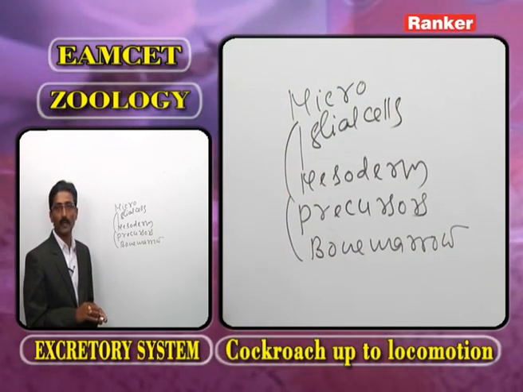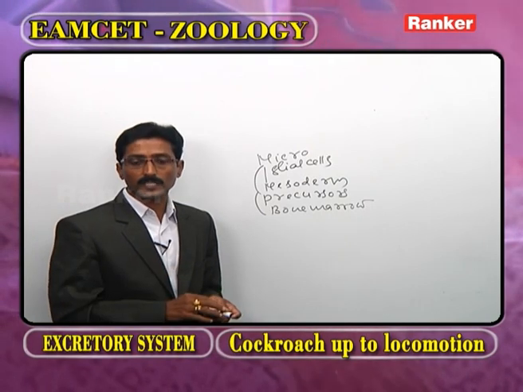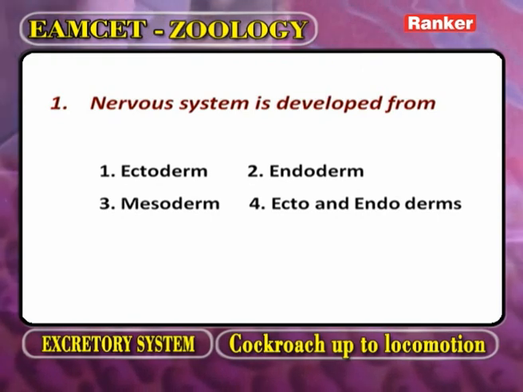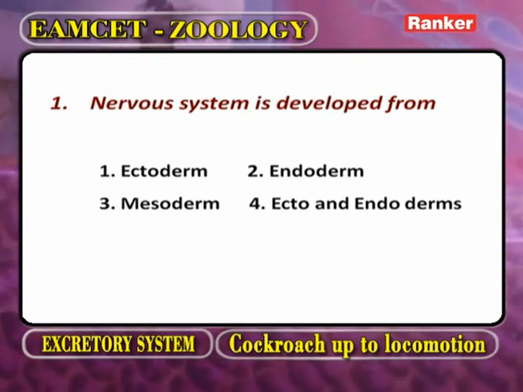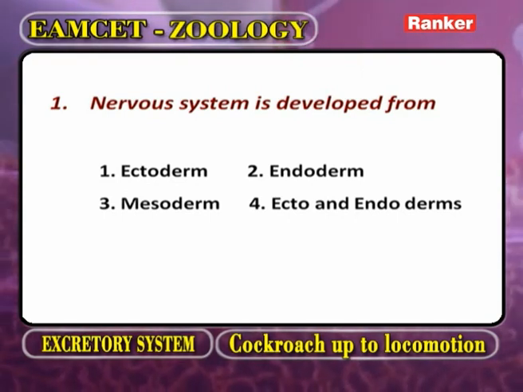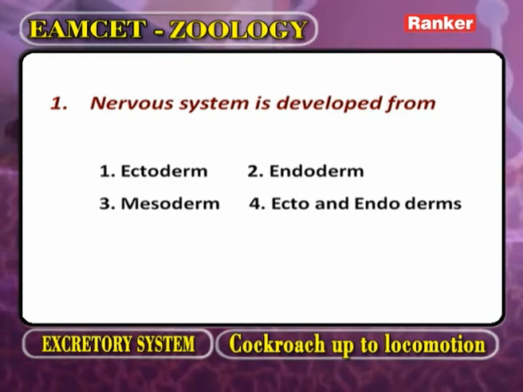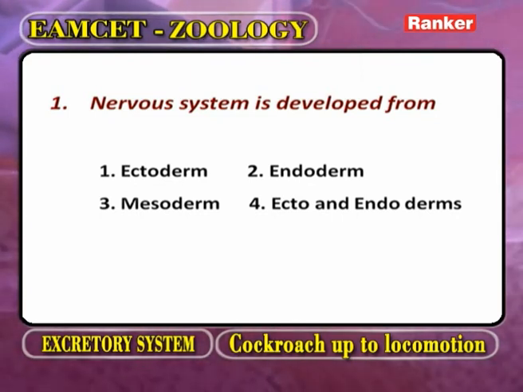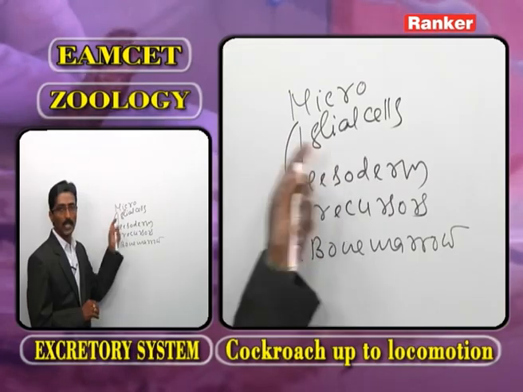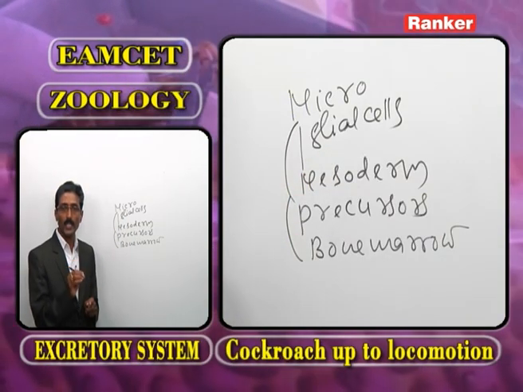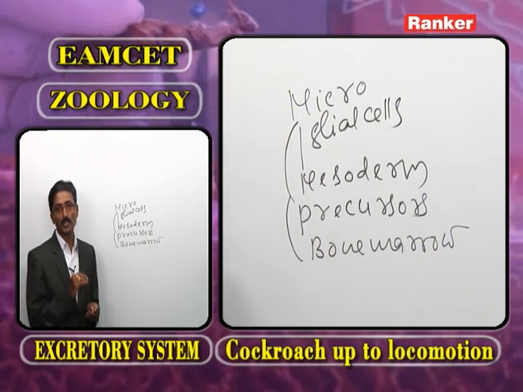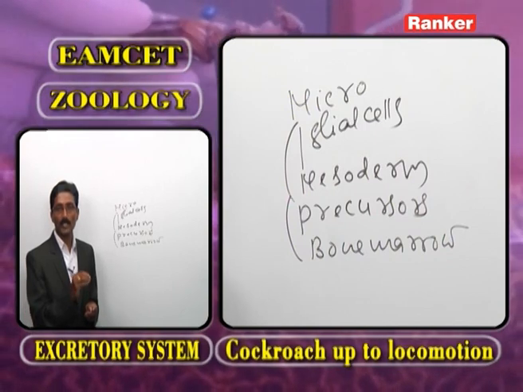Based on this information, now we observe the question. The nervous system is derived or developed from: one, ectoderm; second, endoderm; third, mesoderm; fourth, ectoendoderm. What is the correct answer? The ectoderm. The microglial cells are the only cells of nervous tissue derived from the mesoderm.